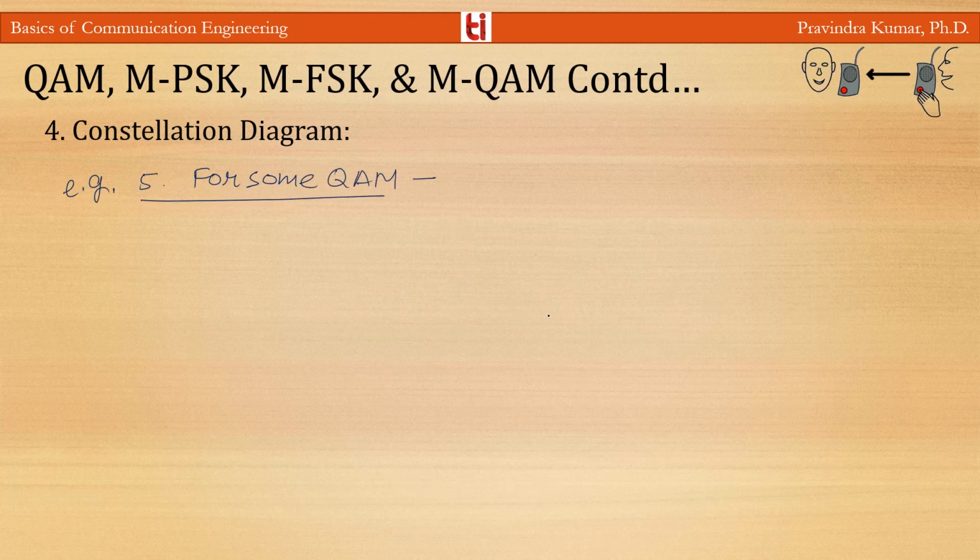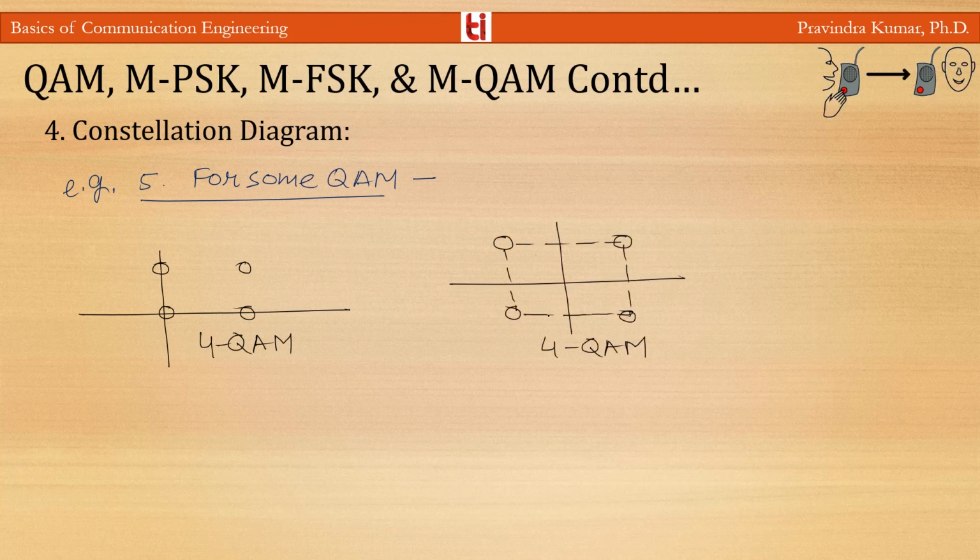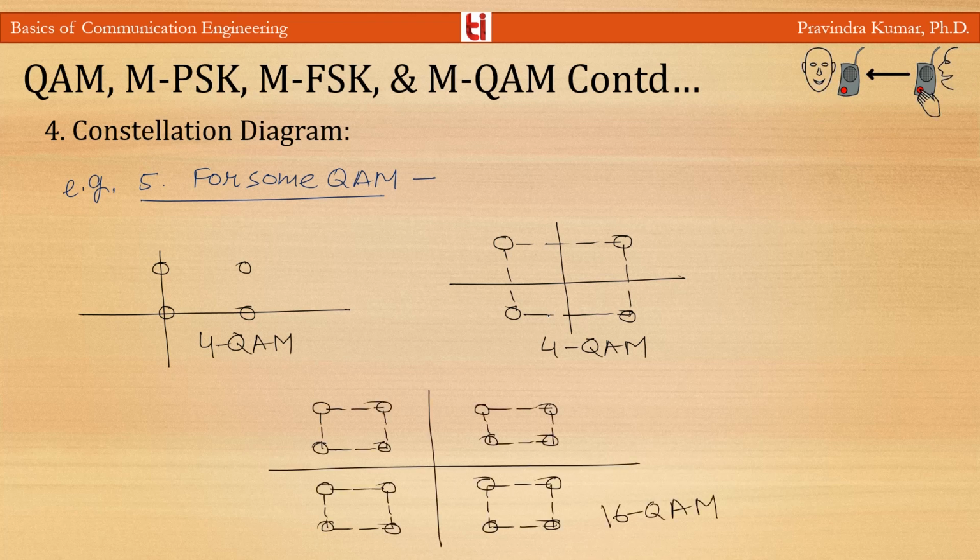Now the constellation diagram for QAM. This is the constellation diagram for 4 QAM. It may look like this, and for 16 QAM, the constellation diagram you can see on your screen.